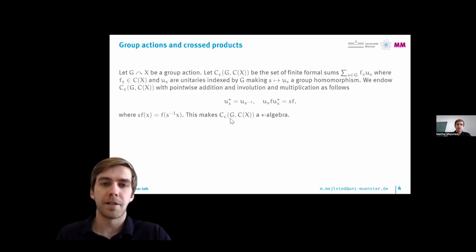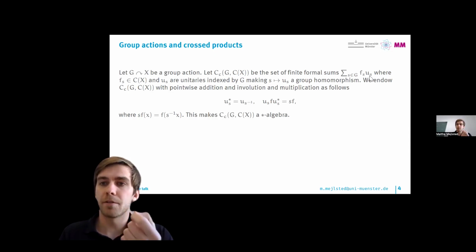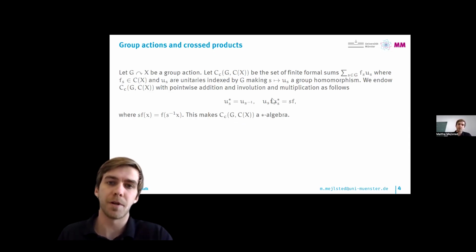And this star algebra contains in a very canonical way the group G by taking all of the unitaries u_s. It contains a canonical copy of C(X), which is if you just consider all of these sums where you only have one term of u, which is u of the identity, and then consider varying all the coefficients. And it also contains the data of the group action built into the multiplication in this star algebra by this formula here. So really it captures the data of the group action.